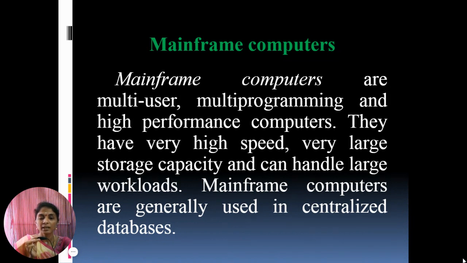The user accesses the mainframe computer via a terminal, which may be a dumb terminal, an intelligent terminal or a personal computer. Mainframe computers are used in organizations like banks or companies where many people require frequent access to the same data. So you can use a mainframe computer.